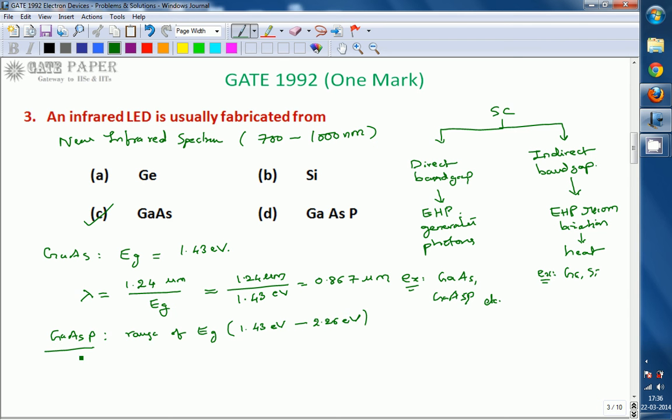So GaAsP is mainly used for red, orange and yellow LEDs. For infrared LEDs, only GaAs, gallium arsenide, is used. So the right answer is C. Thank you.